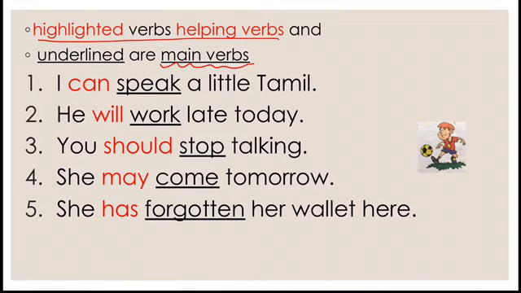So these are helping verbs. So can, will, should, may, has, all these are the helping verbs and the main verb shows what kind of work we are doing. Like we are speaking, working, stop, ruk jao, come or forgotten, bhul jana. So all these are the main verbs and can, will, should, may, has, these are the helping verbs.